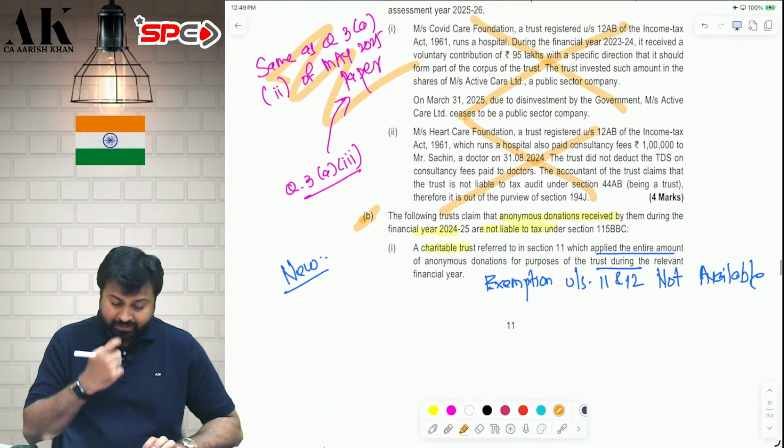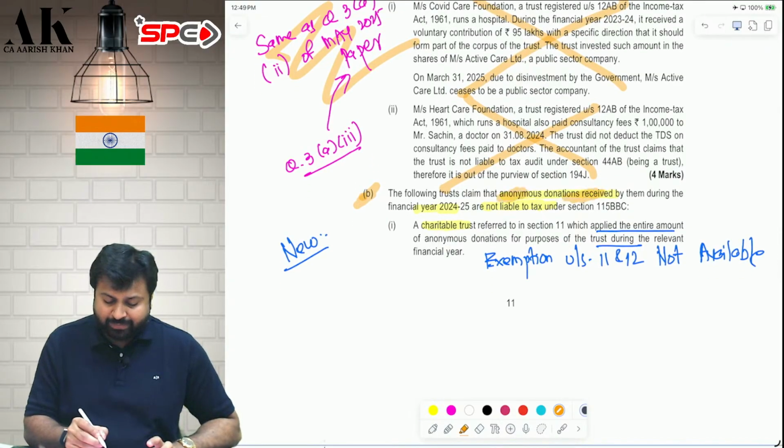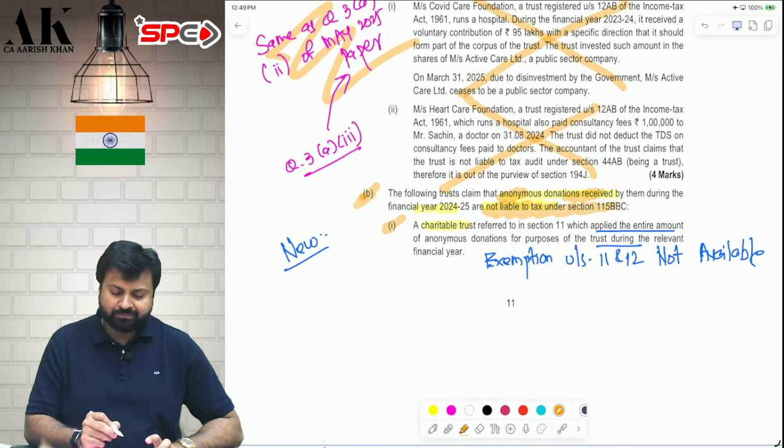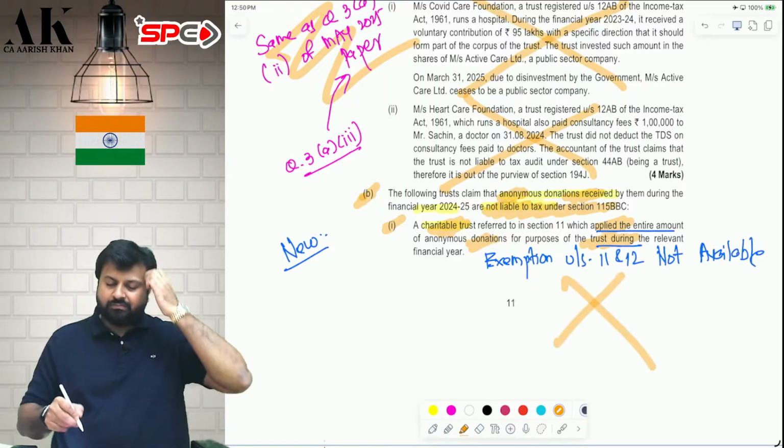Yes, this question is slightly new. That is 3B. What is there in this question? Let's see. The trust claims that anonymous donation received by them is not liable to tax under 115BBC. Part 1. A charitable trust applied the entire anonymous donation for the purpose of the trust. Wrong.